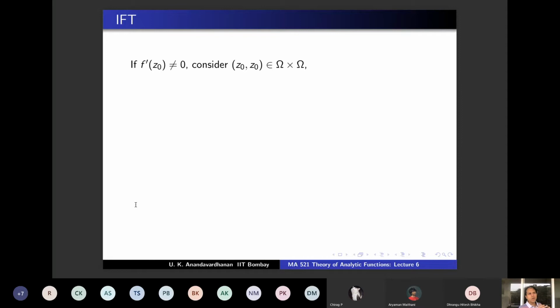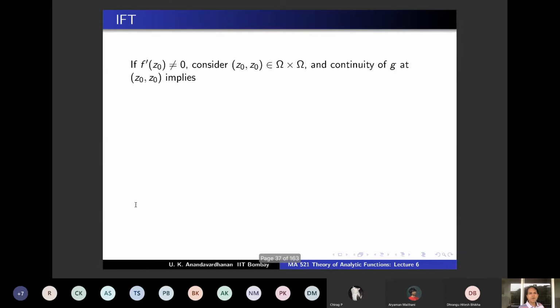Very near to Z0 comma Z0, g of Z comma W will be near to g of Z0 comma Z0, right? That's continuity. You can choose a neighborhood of Z0 comma Z0 so that the function value can be very near to g of Z0 comma Z0.